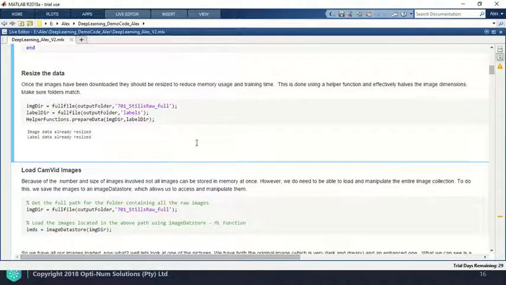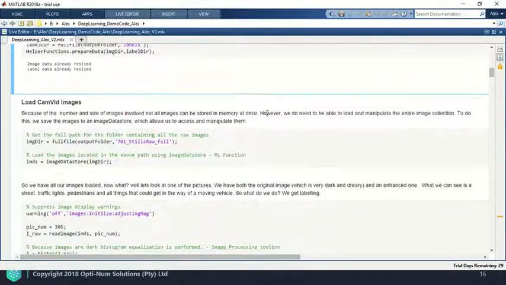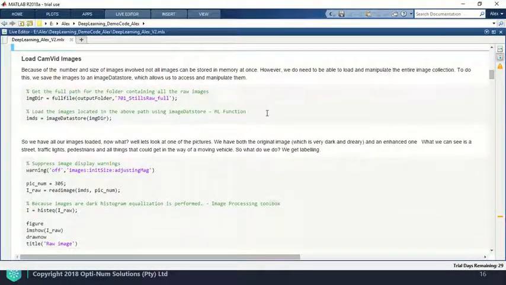The next thing we need to consider is their effect on memory. Obviously, there are a lot of them, and they're quite large, and they take up a lot of memory. So we're going to use this helper function, prepare data, and this basically reduces our image dimensions by half, and this just decreases our total memory usage and speeds things up a little bit. Now that we've reduced our image size, we need to consider how we're going to manipulate all our images. Obviously, again, we can't have them all in memory, so we store them in an image data store, and this allows us to have full access to our images.